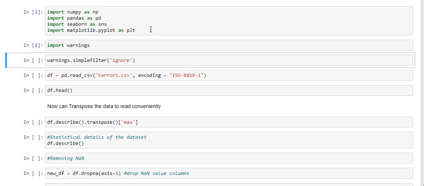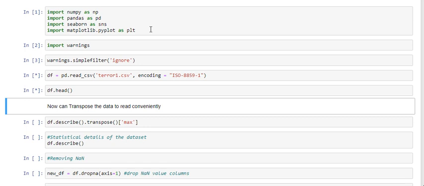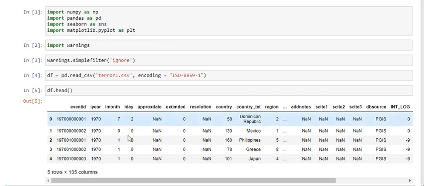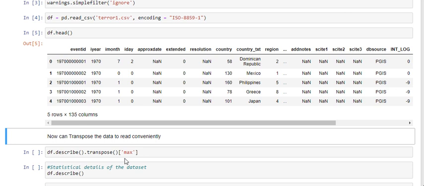Now df equal to pd.read_csv. Here I use the dataset named terror1, that's why I enter terror1.csv, and the encoding is ISO-8859-1. It's an 8-bit single-byte encoding. Now we use df.head for output. The output is coming, and it has 5 rows and 135 columns. Now we can transpose the data to read it conveniently.